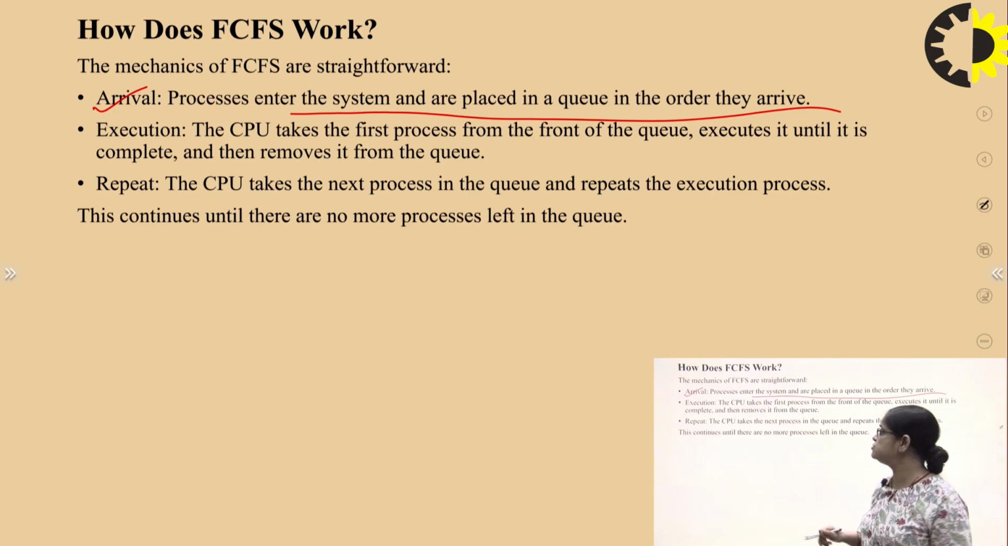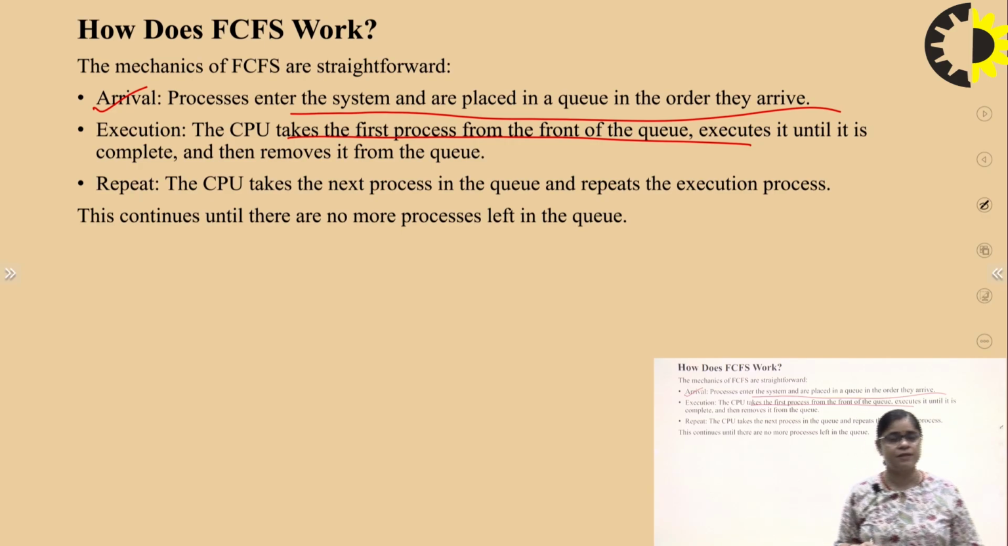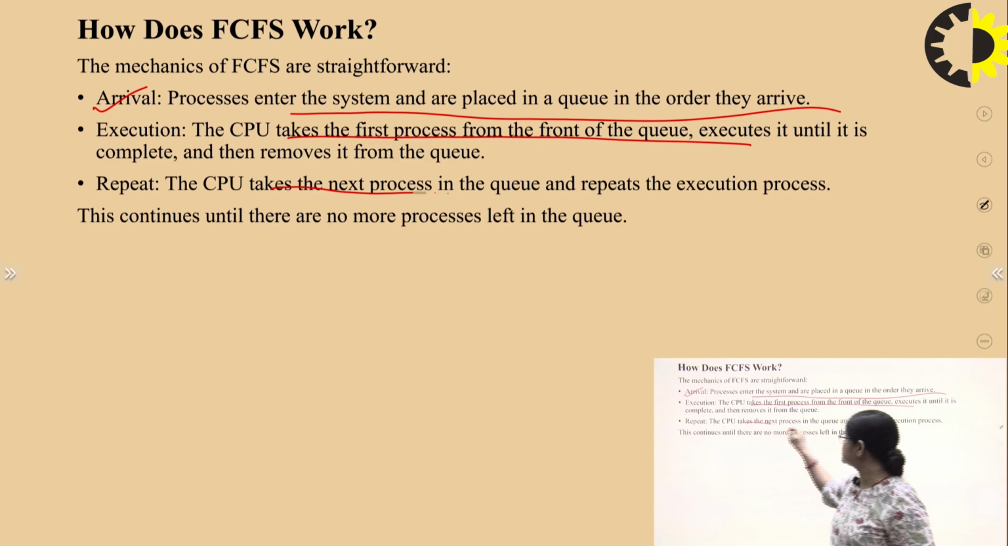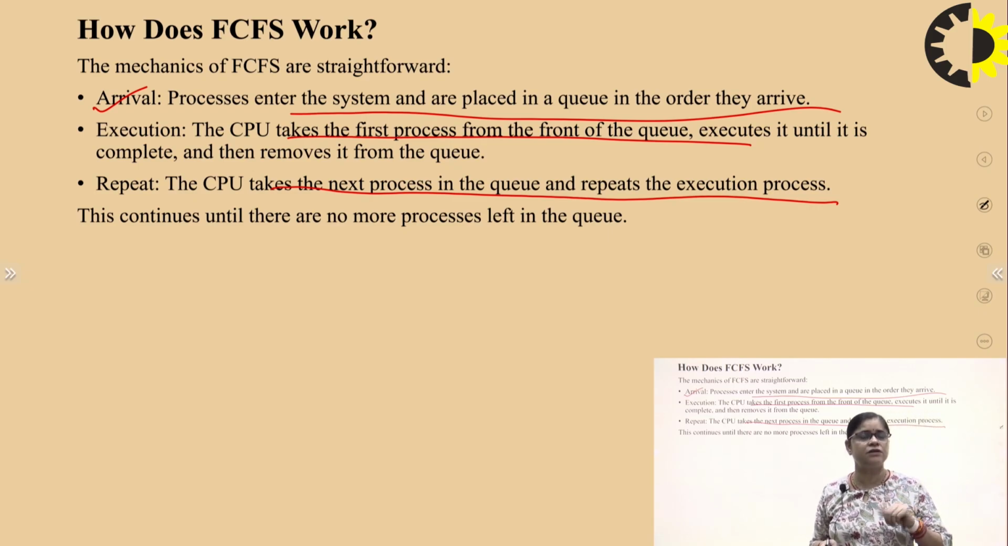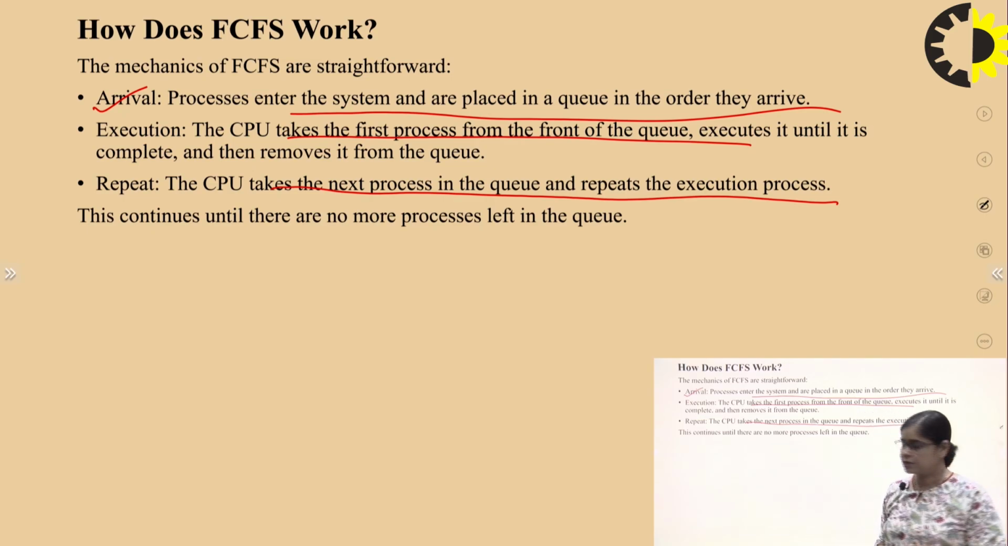Execution: the CPU takes the first process from the front of the queue, executes it until it is completed, and then removes it from the queue. And repeat: the system takes the next process in the queue and repeats the execution. It means that until a process has completed its task, it does not switch to another task. So that is first come first serve, and it always follows the sequence in which they come, and this will continue until no more processes are left in the queue.